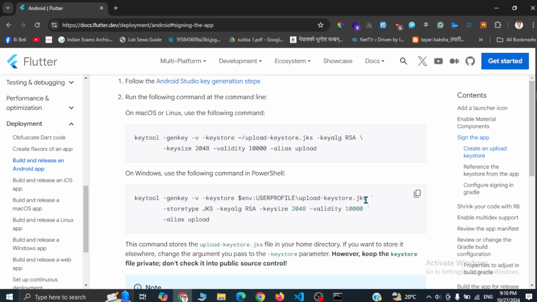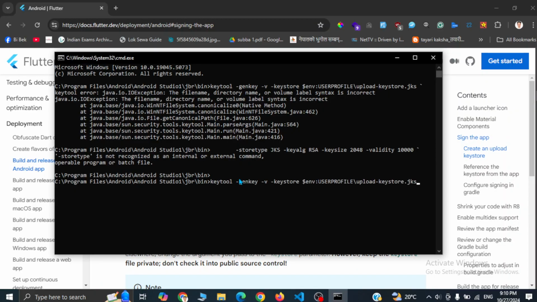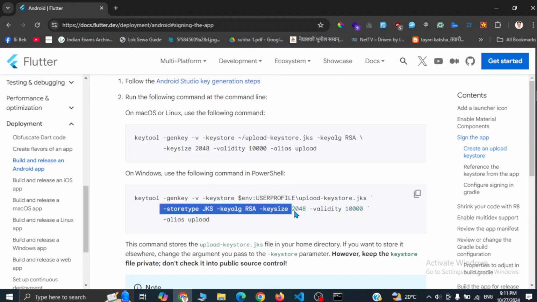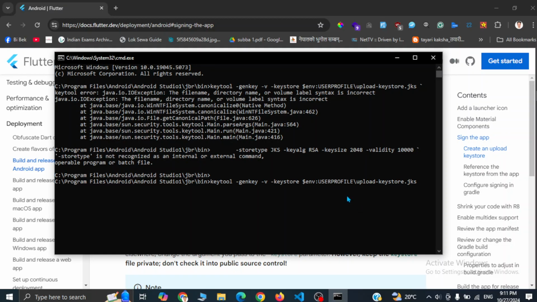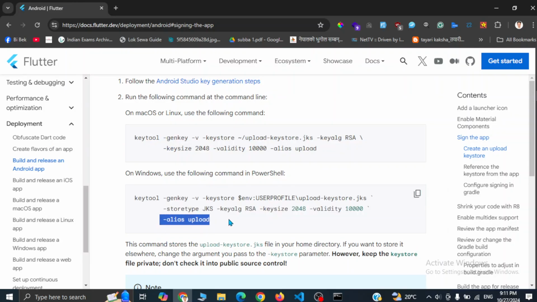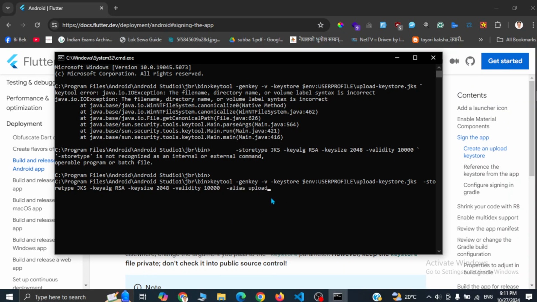Let's copy the first line, and after this let's copy the second line, and then the third line. You can use Alt and Tab to easily switch between these windows. Okay, now I guess we are good to go, and